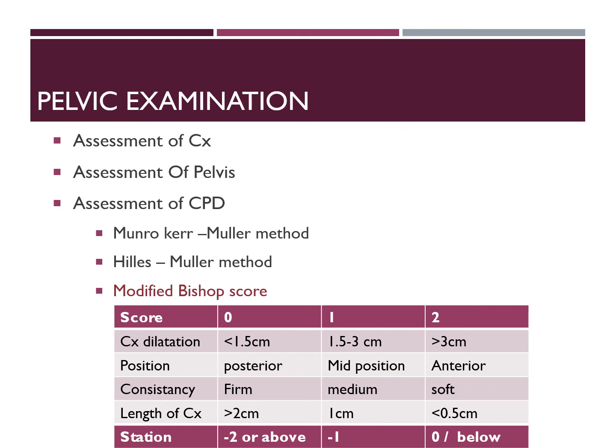How to assess CPD? There are different methods, and the most commonly used are the Mundell-Munro Kerr method and the Hillis-Muller method. For this, you introduce your right index and middle finger into the vagina and keep the thumb of the right hand over the symphysis pubis. With the left hand, catch hold of the head of the fetus suprapubically and push it in the direction of the pelvic cavity, that is downward and backward.